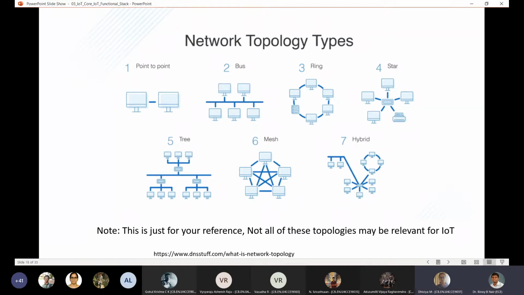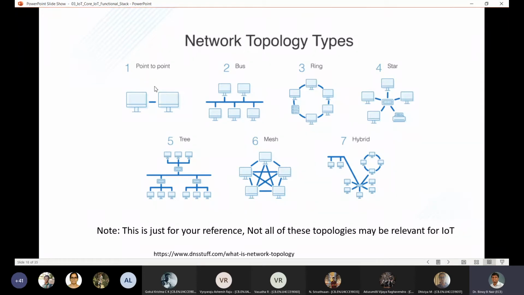Anyway, does not matter, but these are the kind of commonly used topologies which you will have to look at. And I hope you are able to understand what we are trying to do here, right? How the systems are interconnected with each other, and each of them have their own advantages and disadvantages. Correct? So you can see some obvious advantages and disadvantages for all of them.